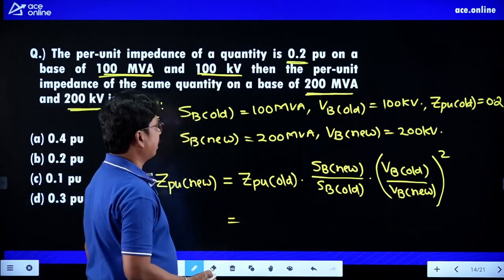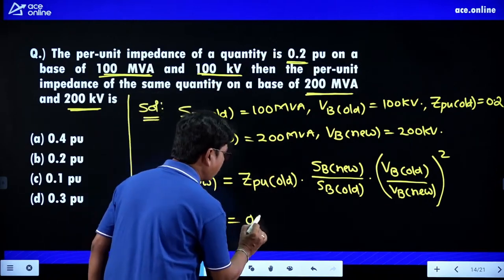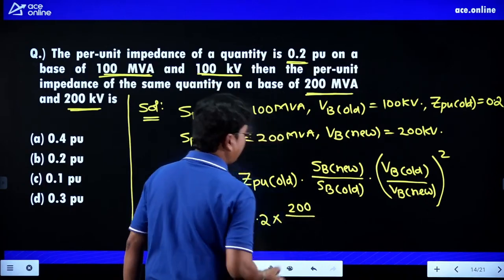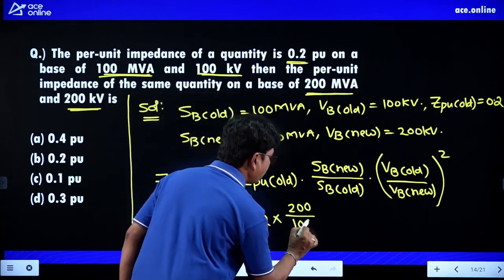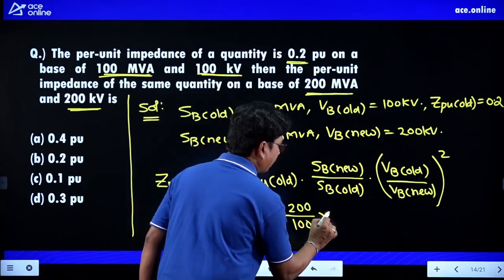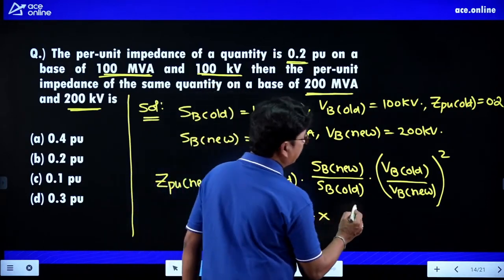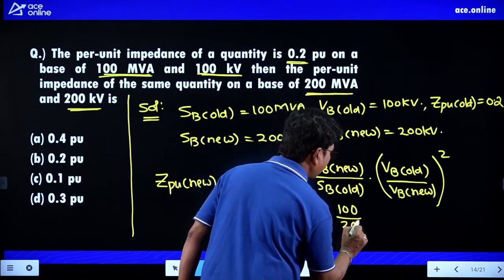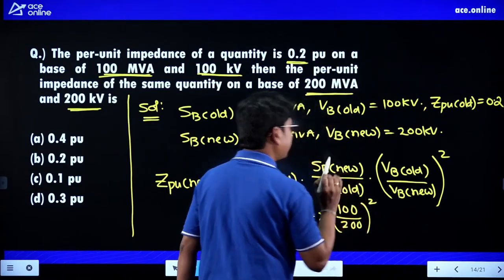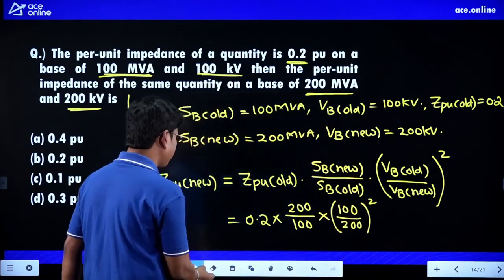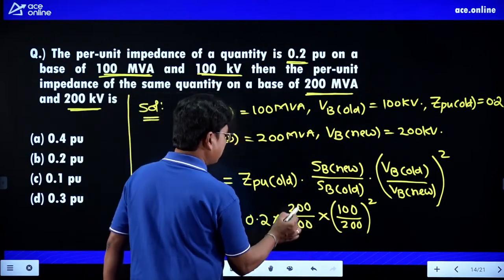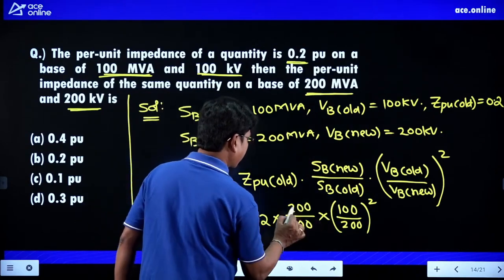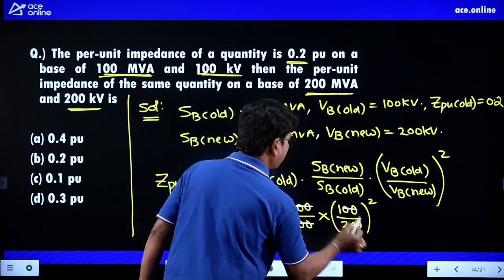So what is this value? This is equivalent to Z per unit old, which is 0.2, into S base new, 200 MVA, and S base old is 100 MVA. So that MVA will be cancelled, and here V base old value is 100 and V base new value is 200, whole square. What are the cancellations we can do here? Two zeros will be cancelled here, two zeros here, and here also two zeros will be cancelled.